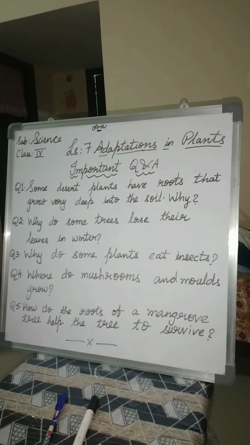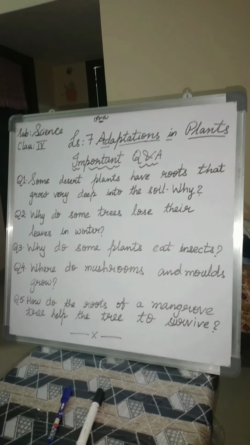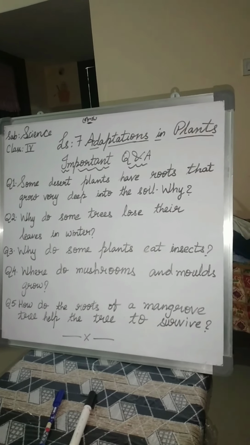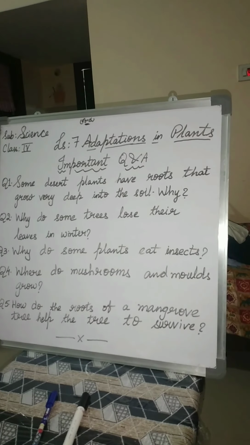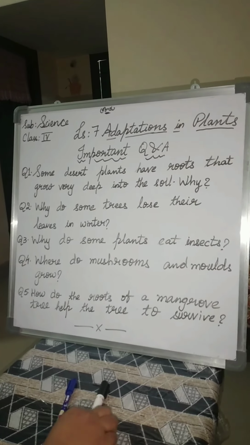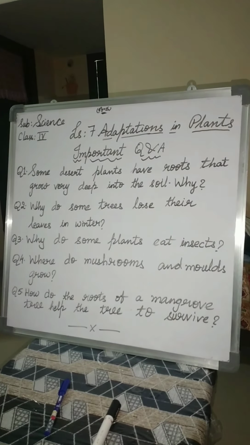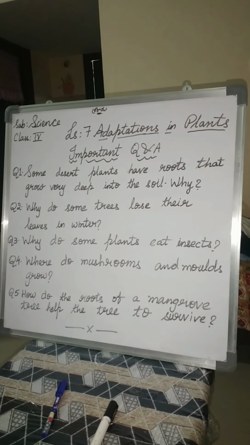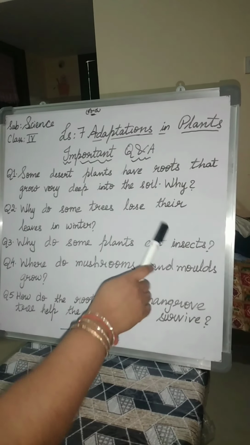Why do some plants eat insects? Okay, this all of you know, it is very famous: the insectivorous plants. Some plants grow in soil that is poor in minerals. So to get the minerals, they trap and eat insects. Such plants are called insectivorous plants. The examples of these are Venus flytrap and pitcher plant. That is the reason these plants eat insects.